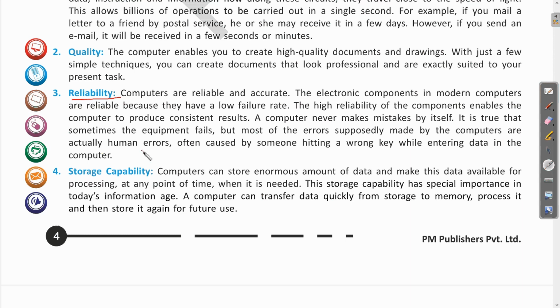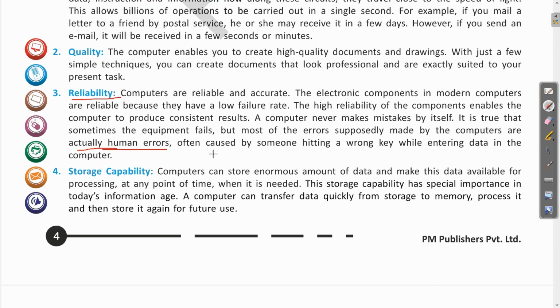What does it mean? That the computer is very reliable, and if there are some errors in the data obtained from the computer, this also only happens when there are some human errors. If the instructions which we are giving to the computer have errors, then it is obvious that the output which we obtain from the computer will also have errors.